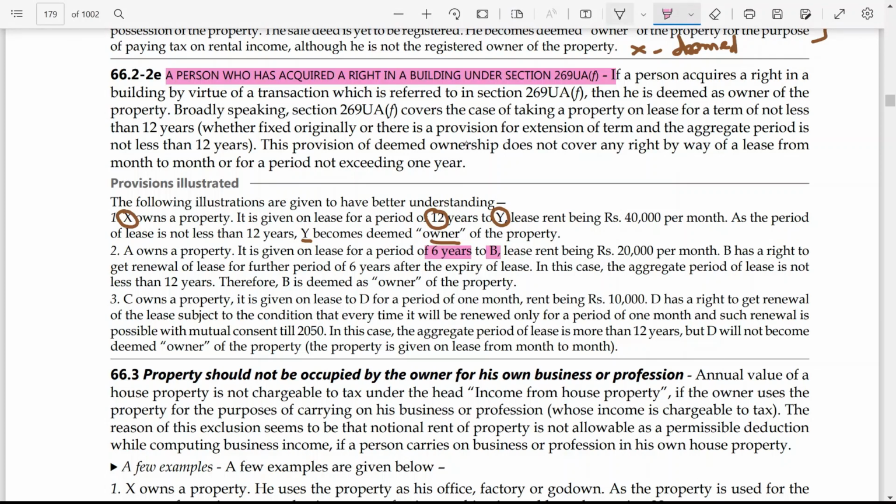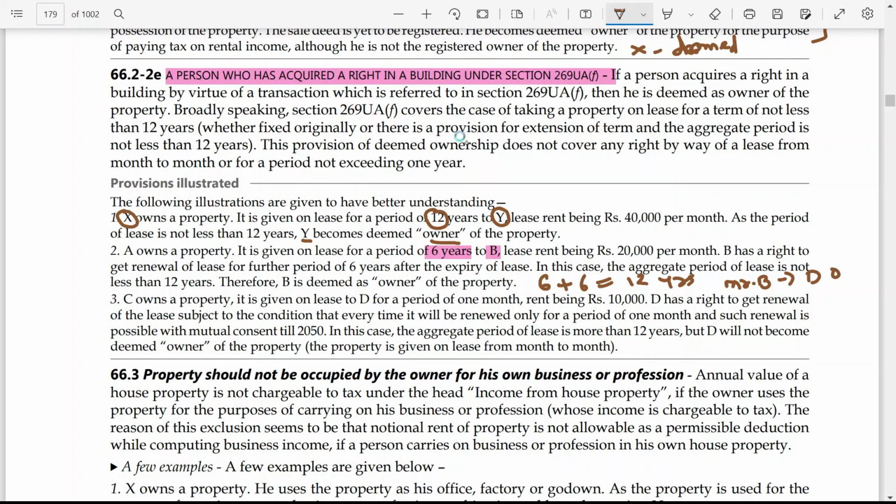If you see, in this case also, first it is given on a 6-year lease, and then the period is extended for another 6 years, because it is further stated that B has a right to get renewal of lease for a further period of 6 years after the expiry of the lease. So B has this right that after the expiry of the 6 years, he can further extend for another 6 years. That means 6 plus 6, 12 years. So that is why it is not less than 12 years, and that is why Mr. B will be considered as deemed owner.